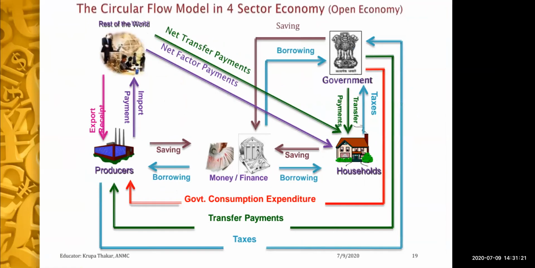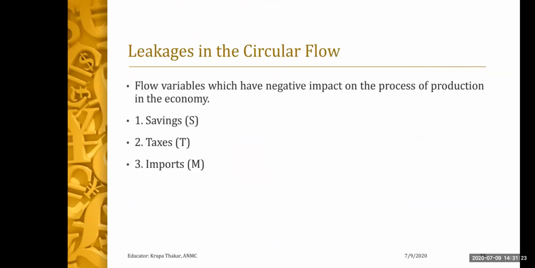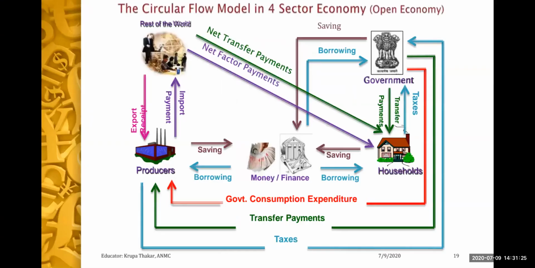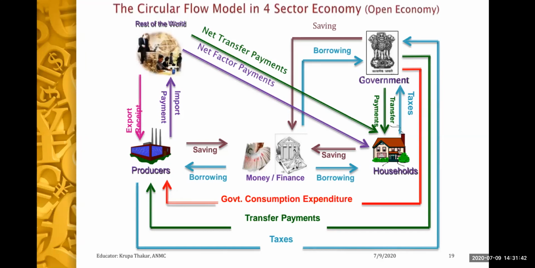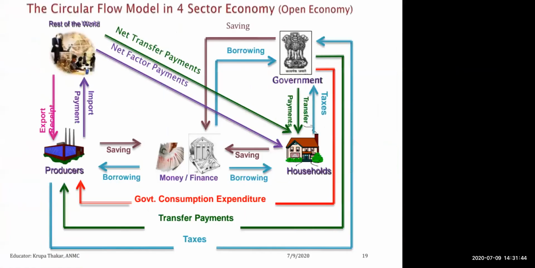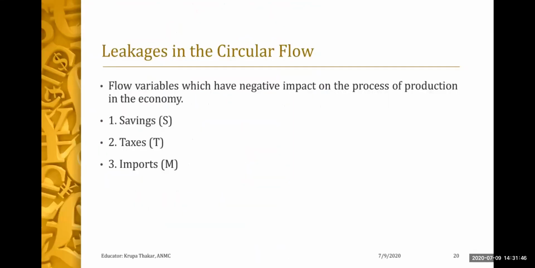Now, if we talk about savings and borrowings with the financial market, when households are saving, which means they are keeping the money, they are withdrawing. There is a withdrawal from the circular flow. That is, there is a withdrawal of money, and part of the money is saved with the household.